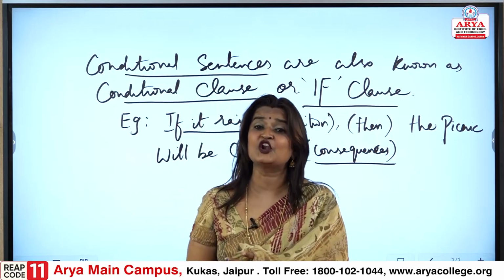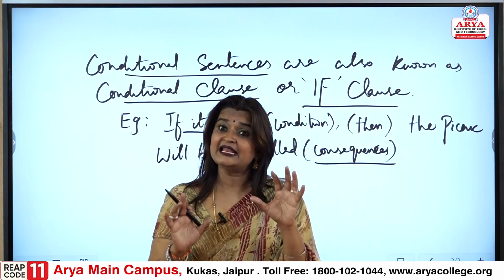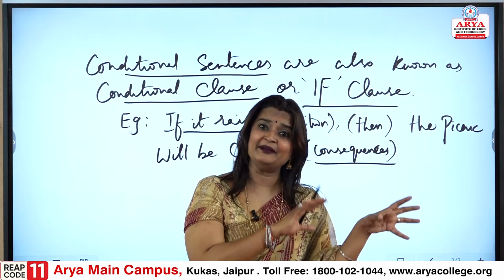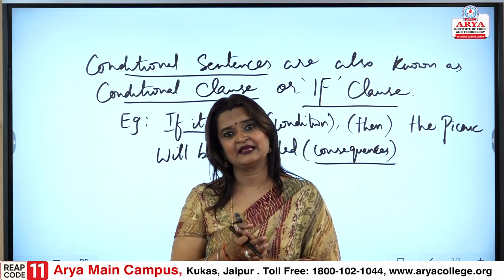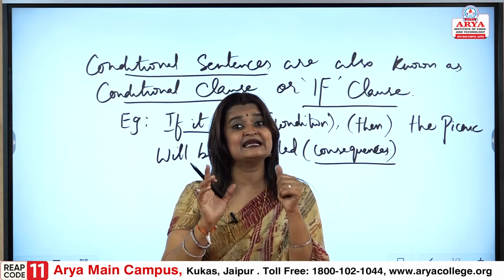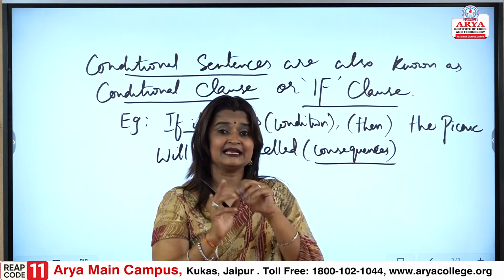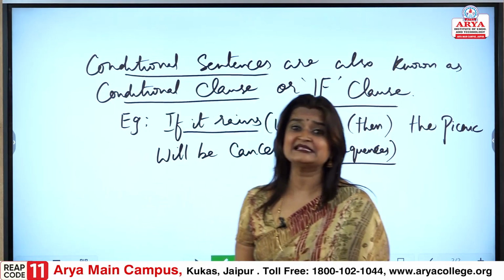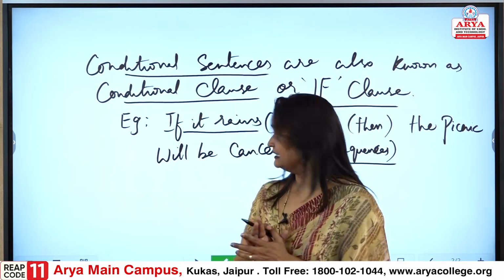So, again it is a clause that is giving that there are some conditions applied in it, that what would happen if this happens. So, that is how we recognize a conditional sentence, that it has its own consequences. Fine. So, first we understand this to make the concept clear.